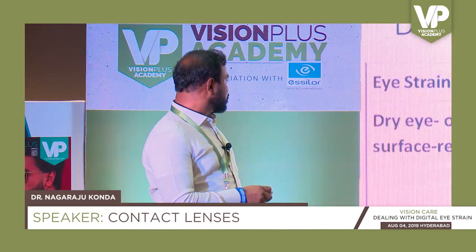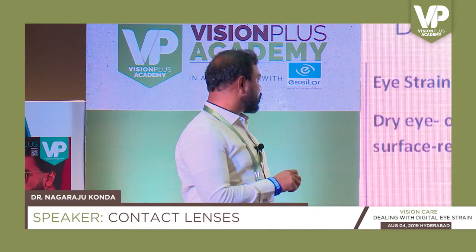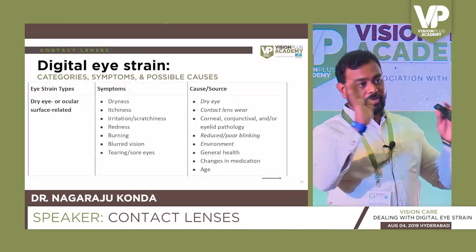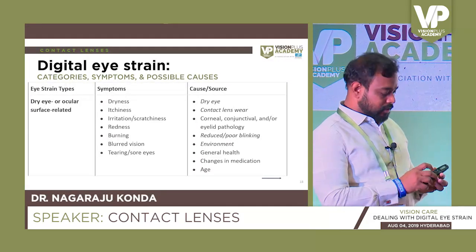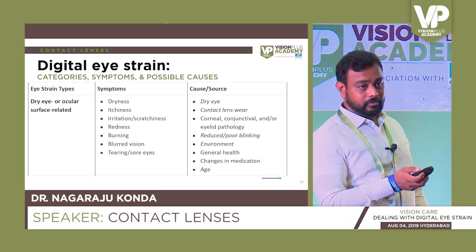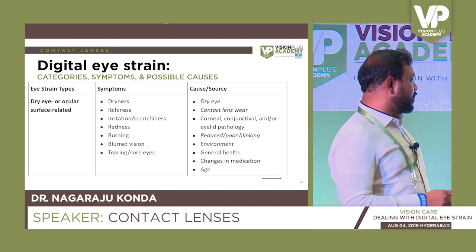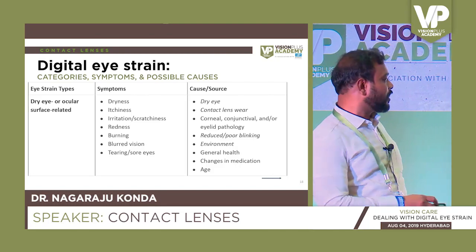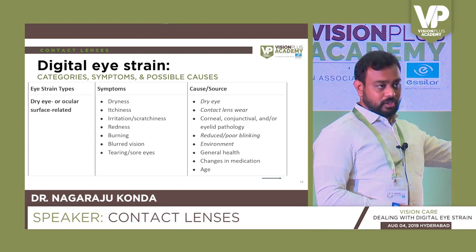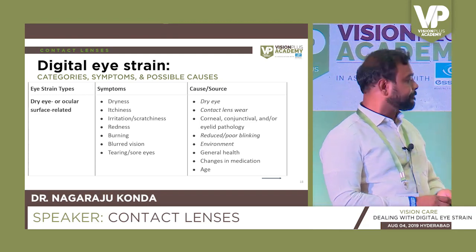Yeah. The other most important thing now is dry eye and ocular surface related, because as I said, the lens fit might be very good and the ocular balance is very good, but still the patient may have symptoms of dry eye, like dryness, itching, irritation. Okay. So, if you have any of those things, then you need to look for the cause and then manage accordingly.